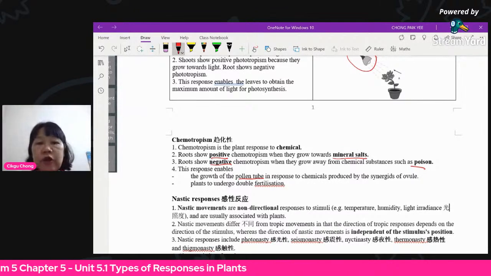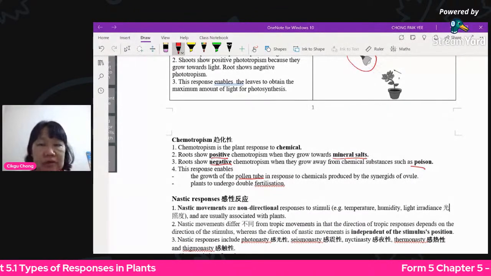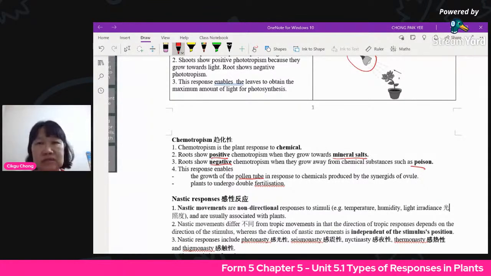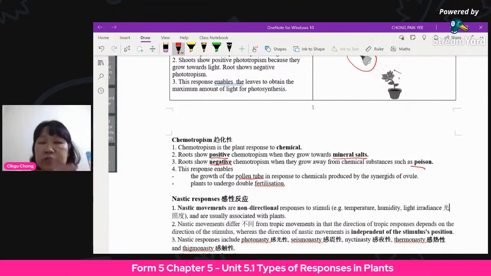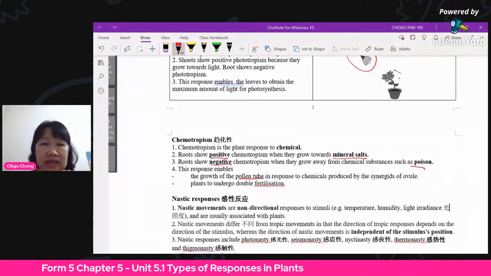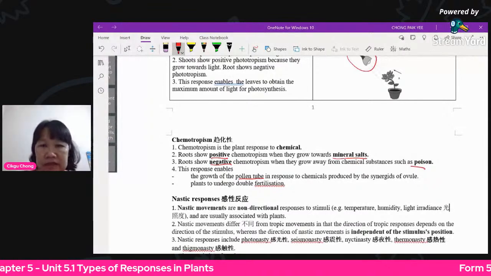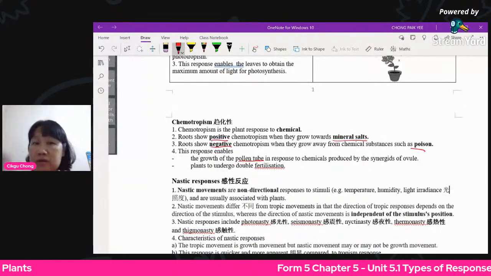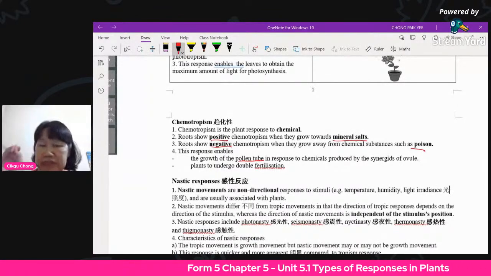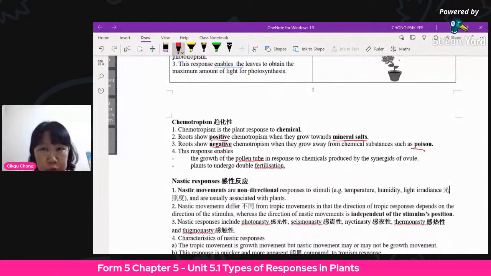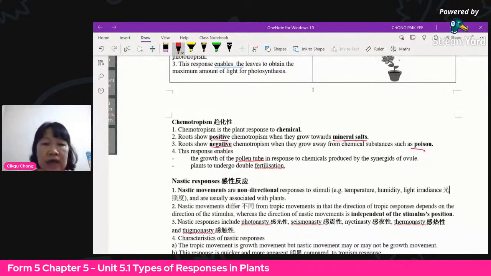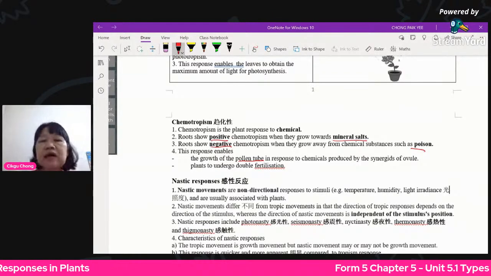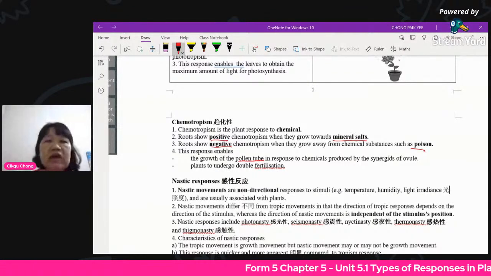So for plants, we call it tropism. For animals or things that can move, we call it chemotaxis. So never mind about that. All right, so we concentrate on the plant first. The taxis will come later when we talk about that part. So it enables the growth of the pollen tube because there's a chemical released by the ovule, so they know how to go downwards. And how the plants will undergo double fertilization, you will learn that later. You have two fertilizations. That's how the male and female join up together. You call it fertilization.